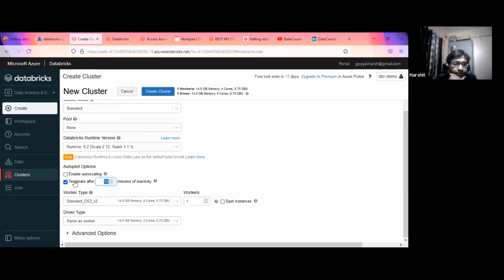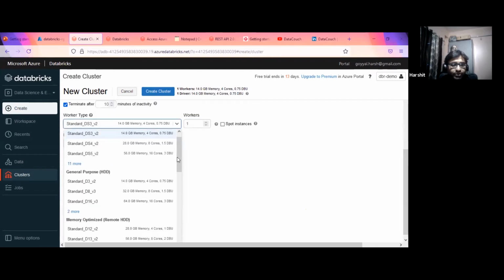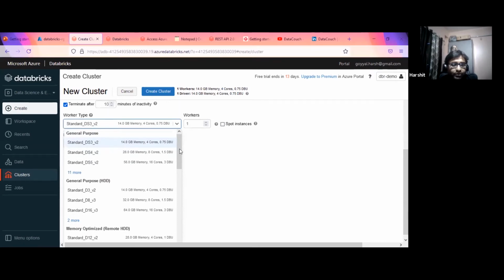Once we set this up, now this talks about the worker type. This is the important part, because this is a virtual machine that is being added as a worker node. If you see here, all those worker machine offerings are available, those that are there in the Azure VM scenario.